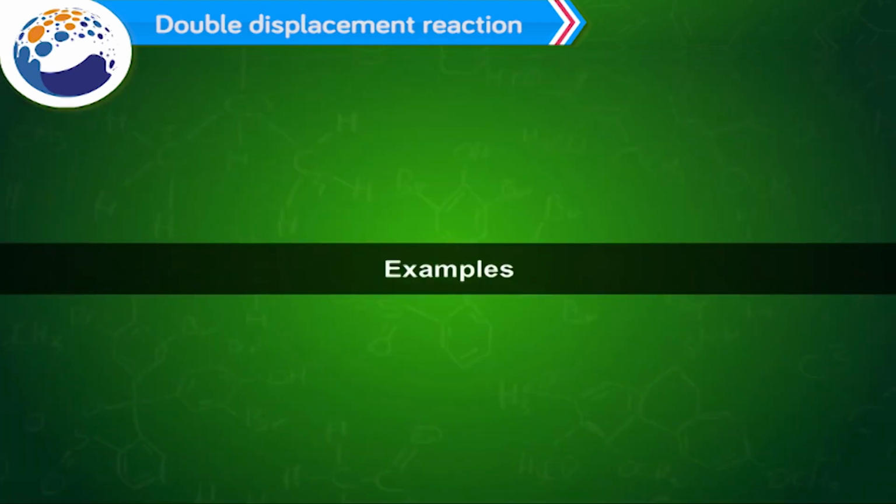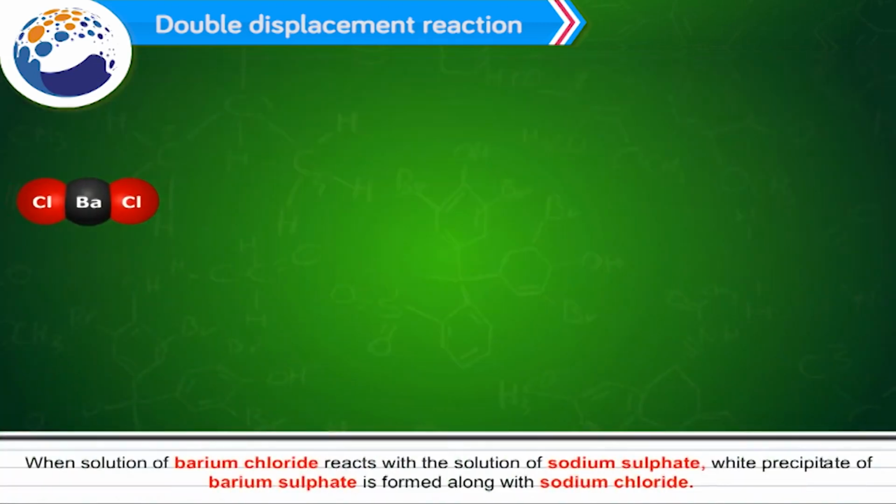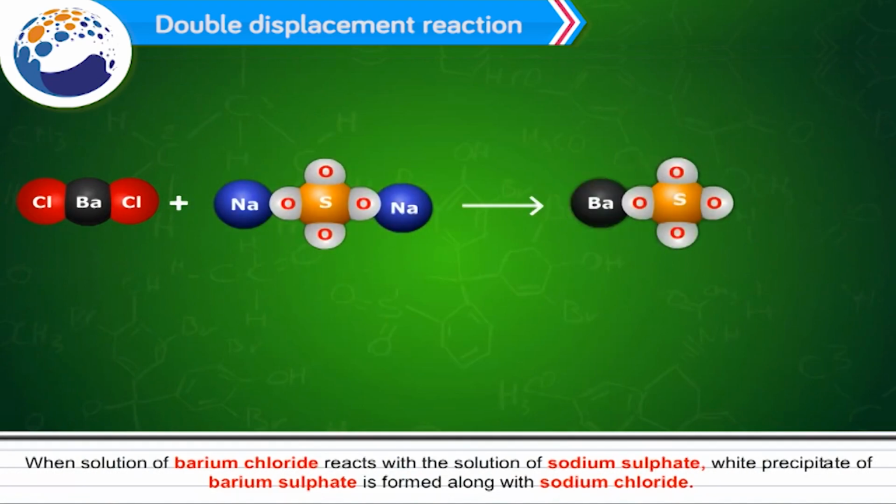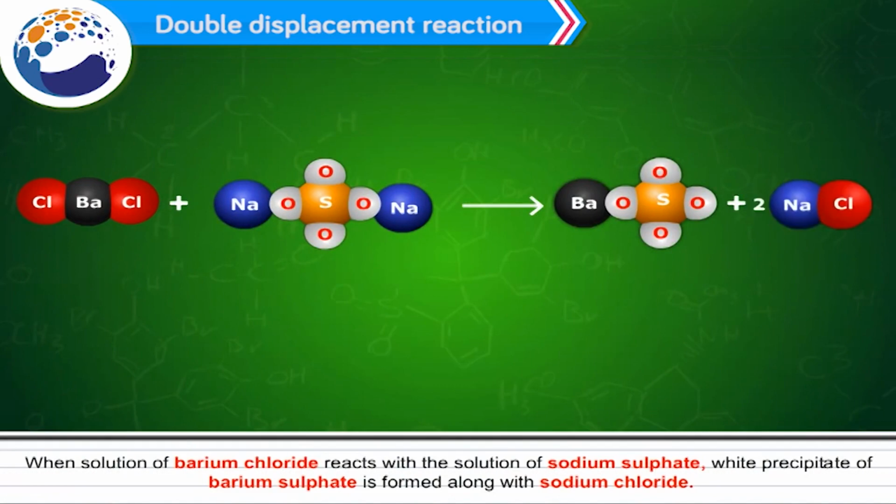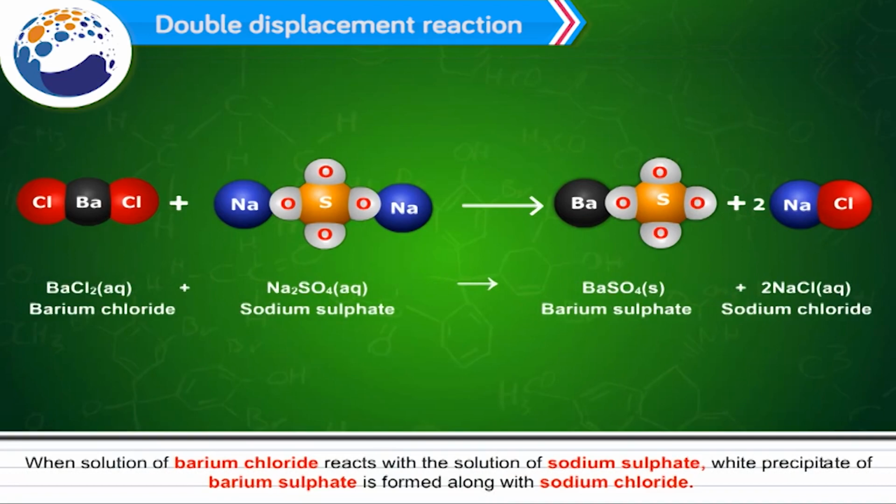Example: when a solution of barium chloride reacts with a solution of sodium sulfate, a white precipitate of barium sulfate is formed along with sodium chloride. BaCl2 plus Na2SO4 gives BaSO4 plus NaCl.